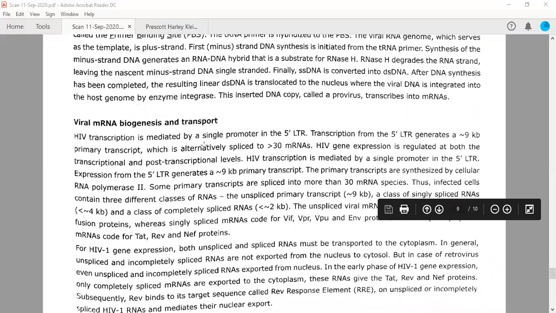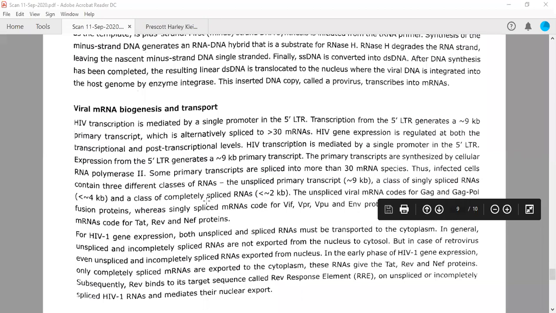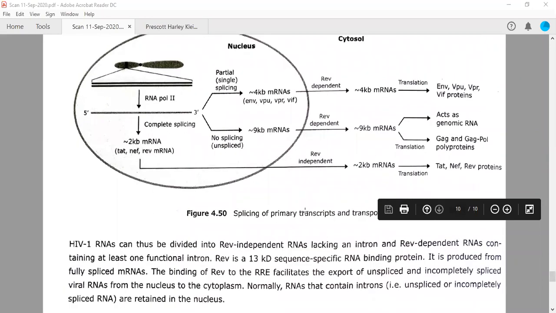Right. So these things are written in the text. Actually, RNA polymerase II, which is the main enzyme in the nucleus, will transcribe the viral genome, and different proteins will be synthesized thereafter. Okay.